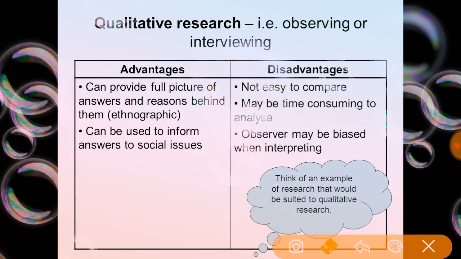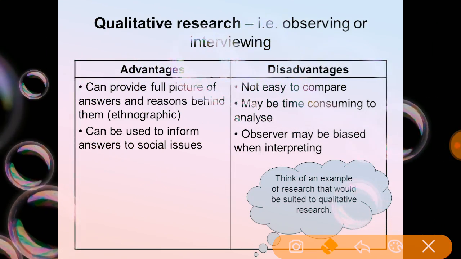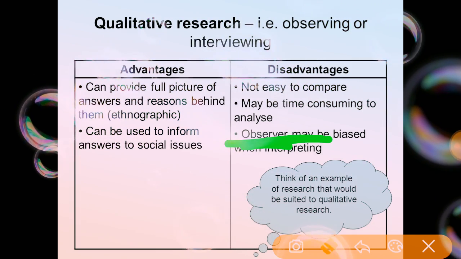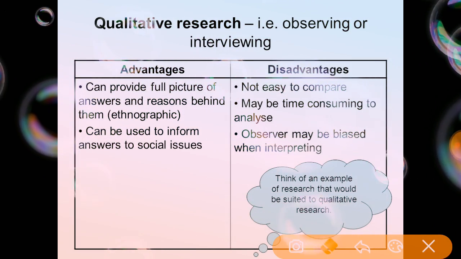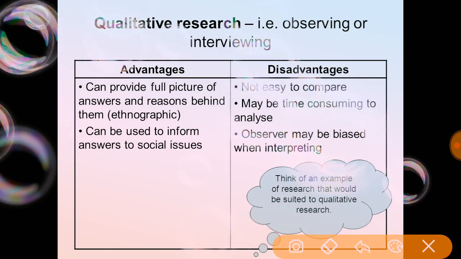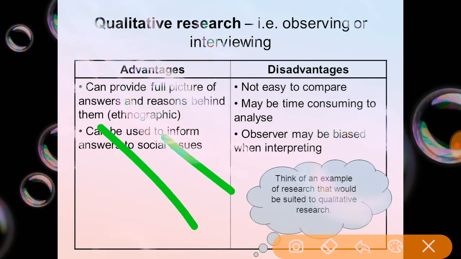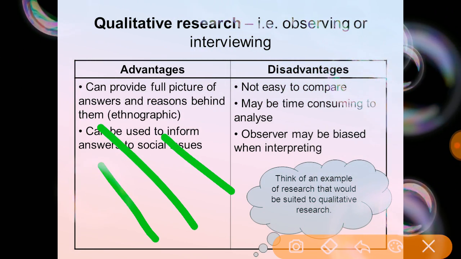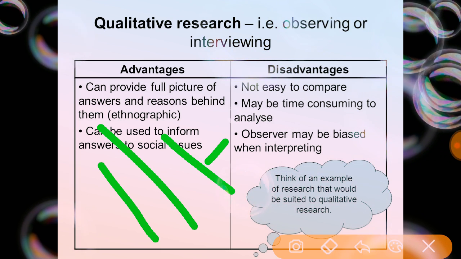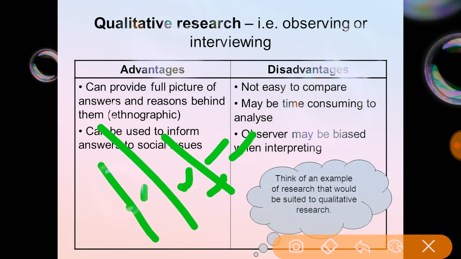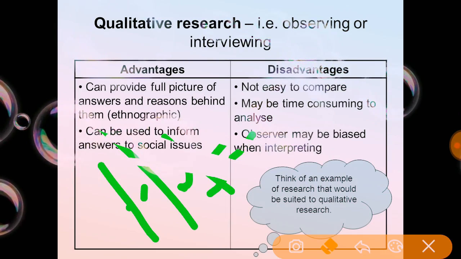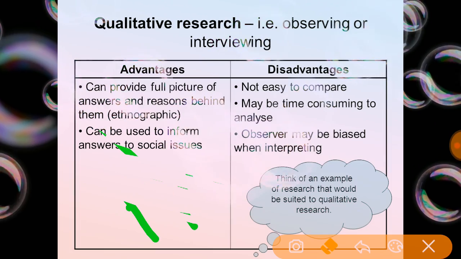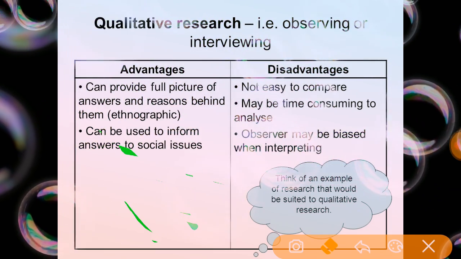Then the next one, the observer may be biased when interpreting. Why may the observer be biased? Errors may be raised in the study. Because there is no structured pattern, no structured observation, no structured questions, misinterpretation will arise. If we have a particular orderly series of steps, the interpretation by the researcher will be in a good manner. So this is also one of the disadvantages of qualitative research.